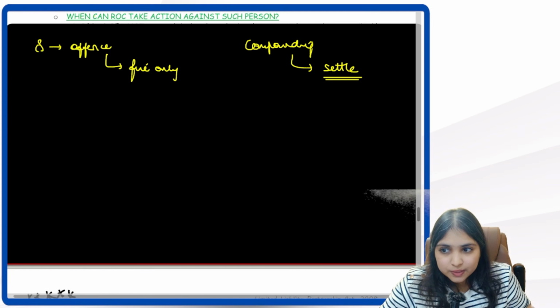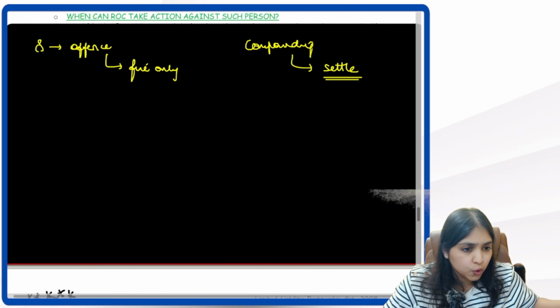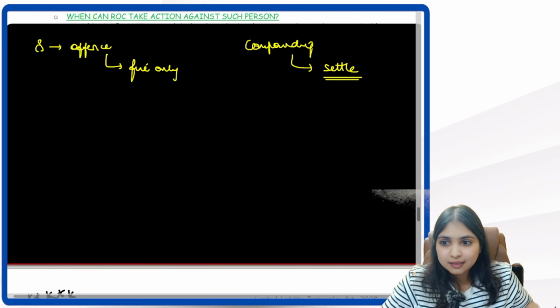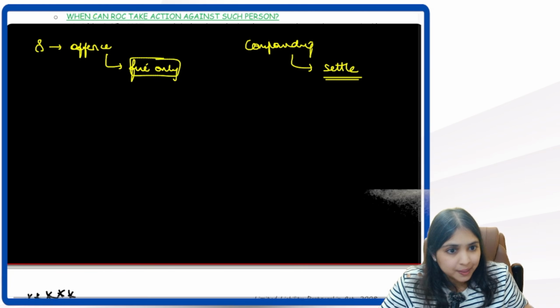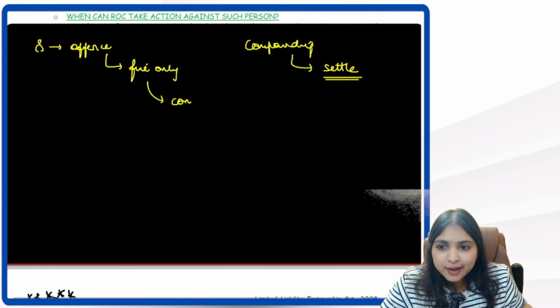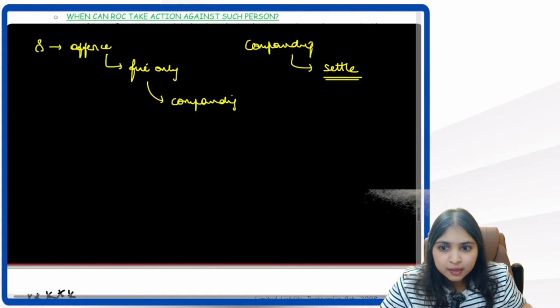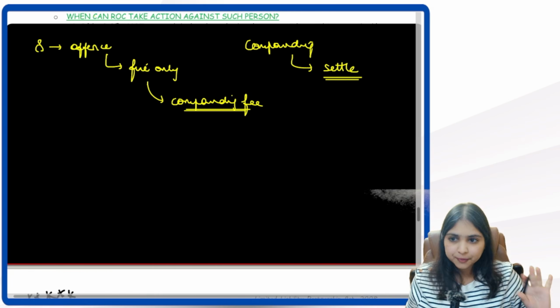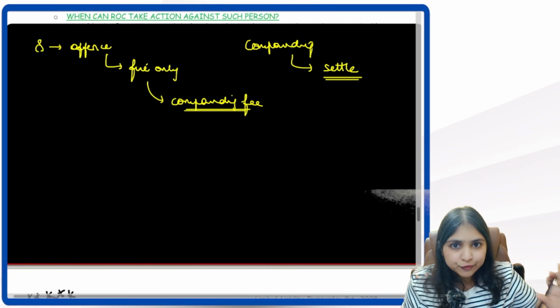So instead of going to the court and all, we can simply do compounding. That is, we can simply settle the matter. Whatever fine is applicable for this offense, we will call this fine as compounding fee. He can simply pay this compounding fee and we can close the matter. We can dispose the matter. Understanding the broad overview? Yes guys.